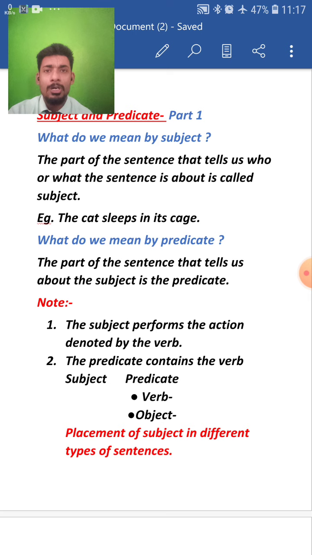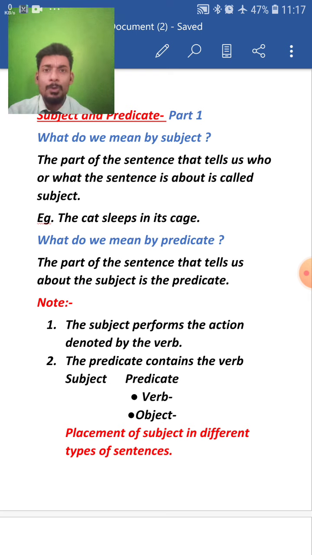You remember I taught you 4 different types of sentences, and the placement of S, the placement of V, and the placement of O can be altered as per the requirement of the sentence, as per the type of the sentence. Now here we will try to understand subject and predicate in detail. So let's start.